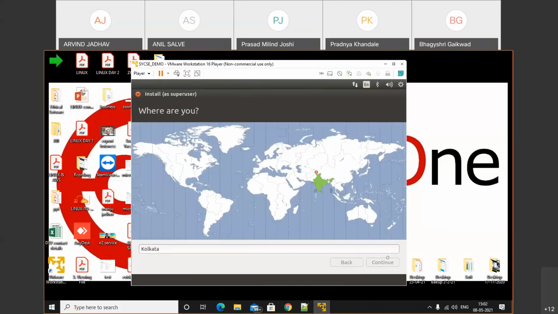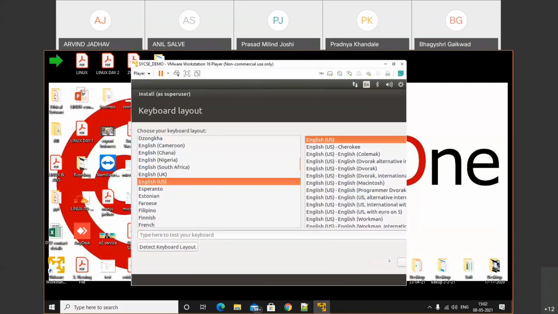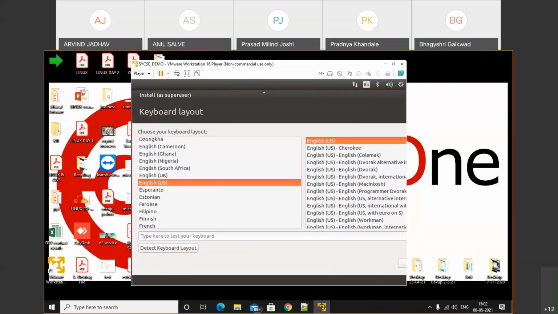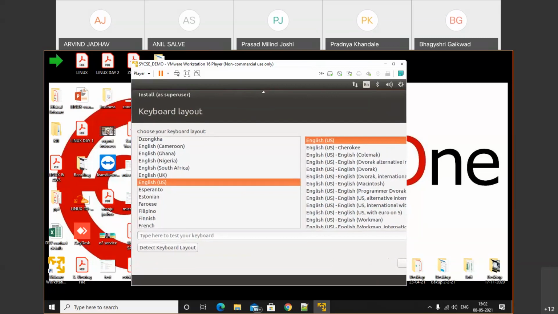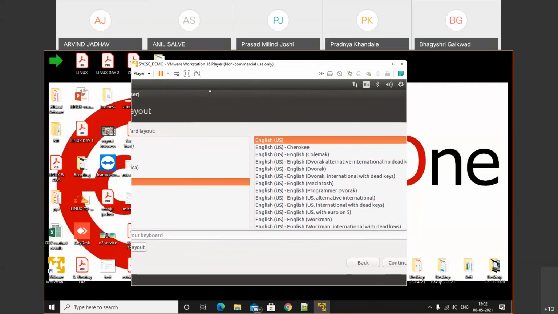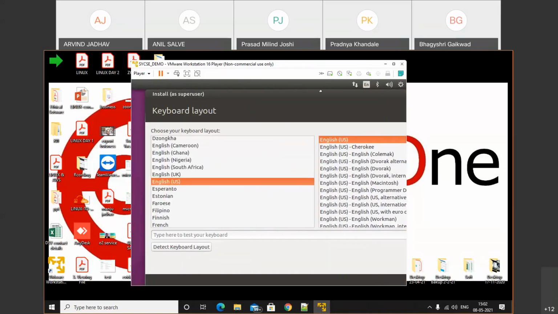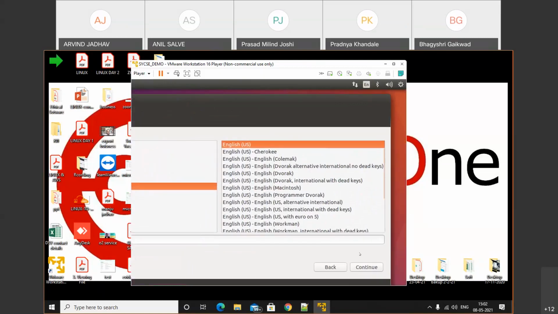Click the continue button. Select the time zone. The continue button is not visible here. Double click on that. When you click like this, a symbol will appear. Just use the right mouse angle click and move it like this. That can be moved. Then click on the continue button.